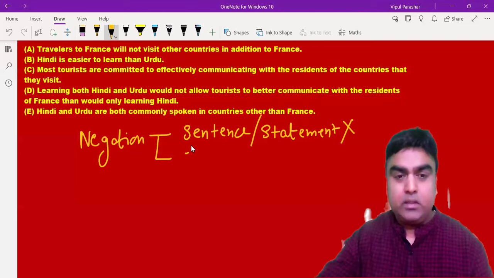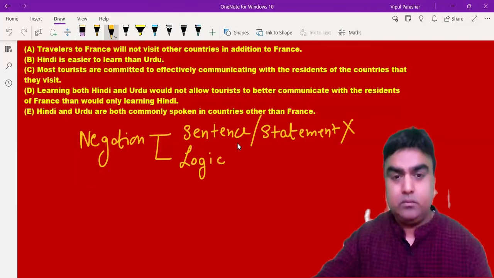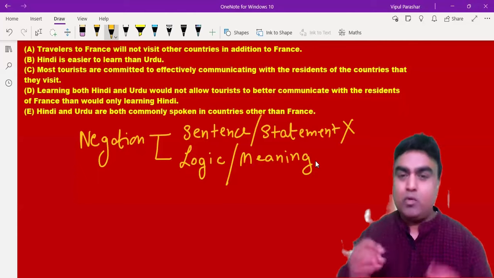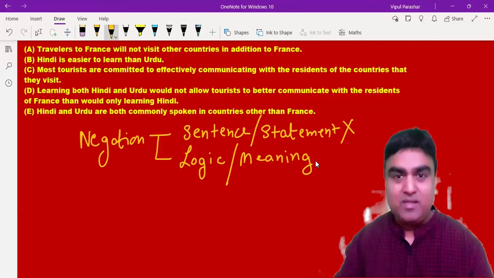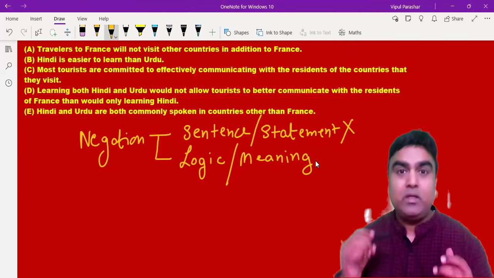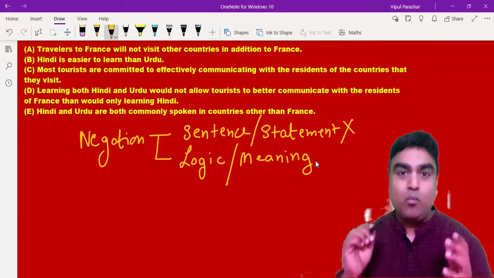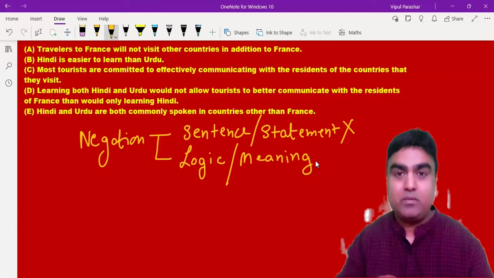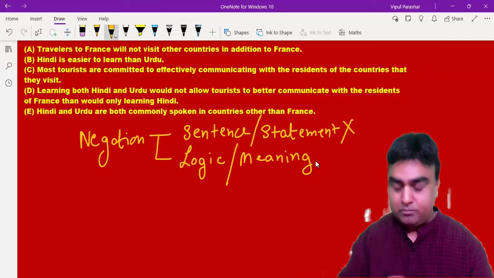We are actually negating the logic or the meaning. Now, you may think, what is the main difference, isn't it the same? Actually, it is not the same. If you are negating the statement, many of the times you will take it out of the scope of the paragraph. I'll give an example to you.